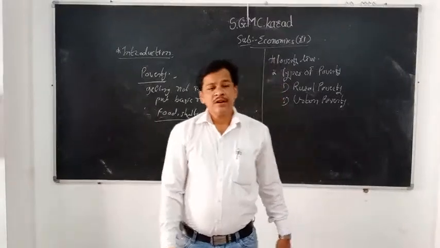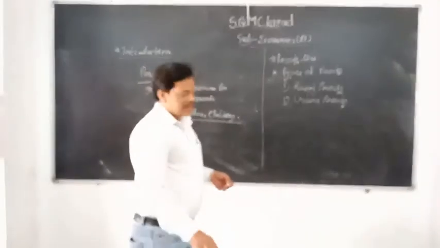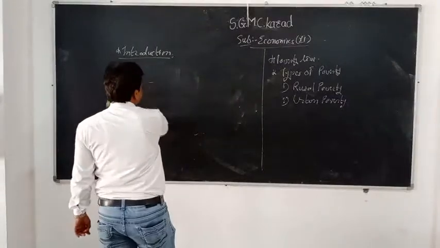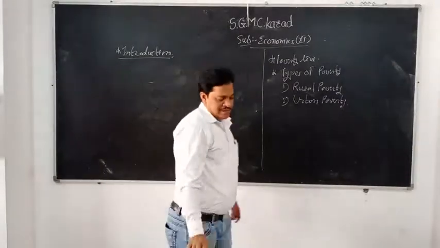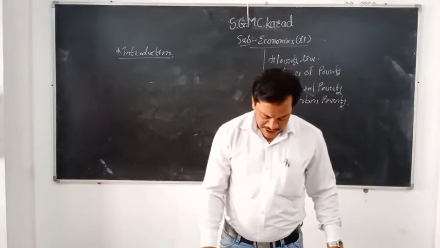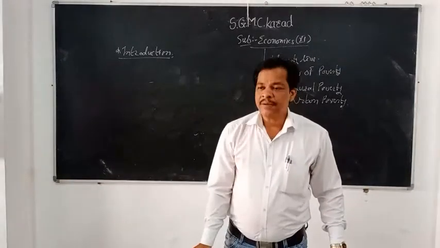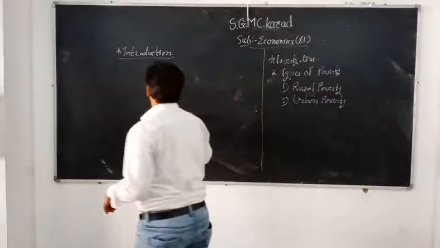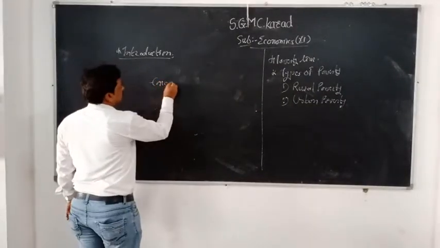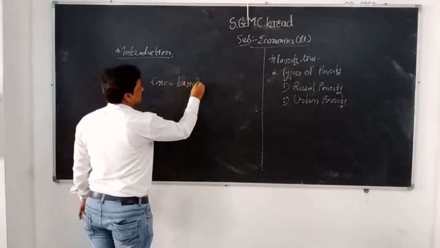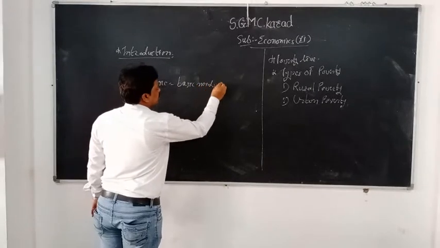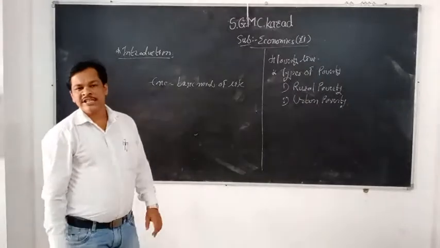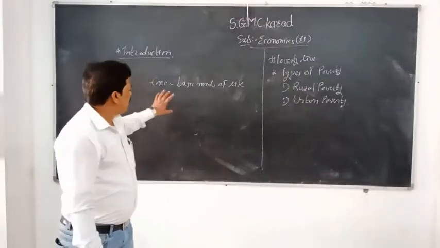Again, there are two main concepts which we are going to learn at this point. That is the convention concept and the multi-dimensional concept. What do you mean by convention concept? What do you mean by multi-dimensional concept? The first is the convention concept. It is limited only to the basic needs of life. The convention concept was only related with the basic needs of life.